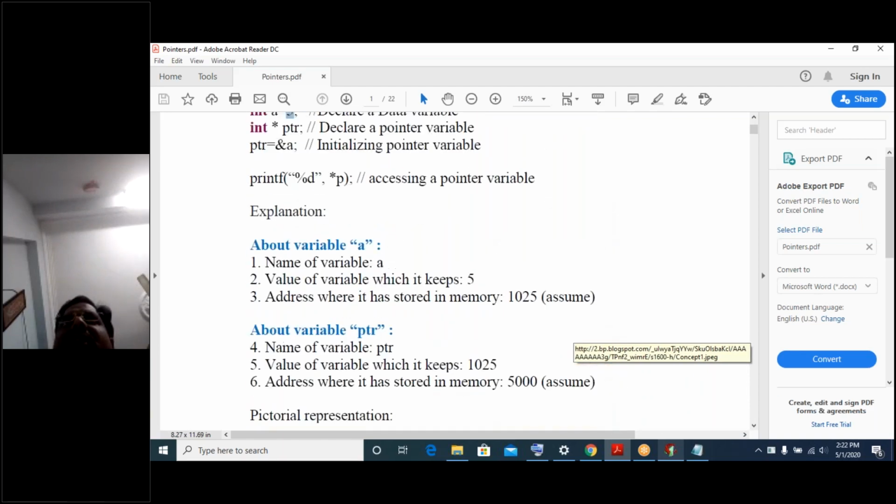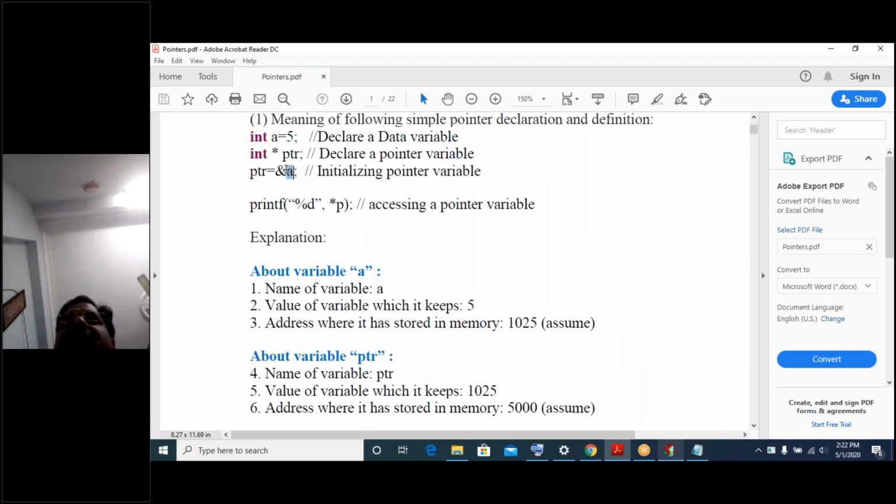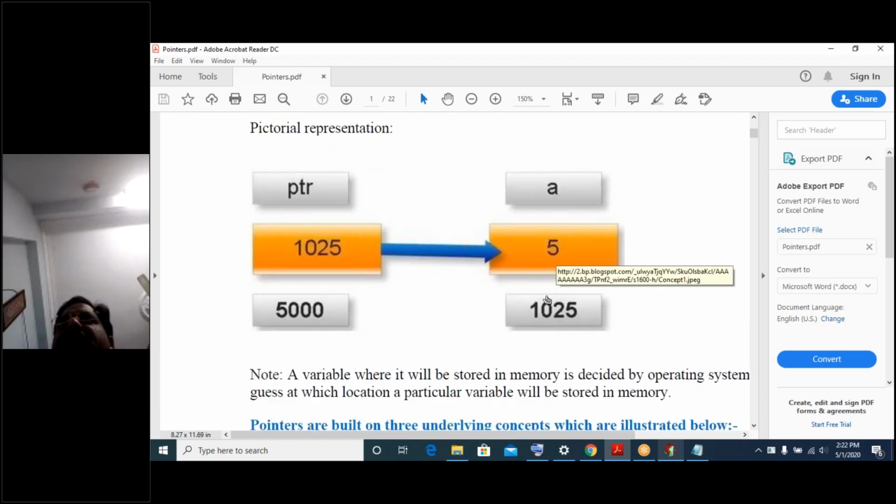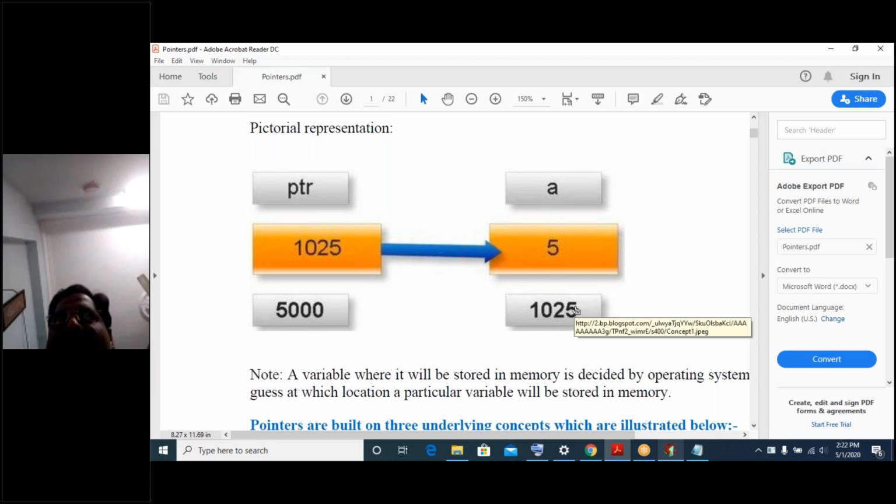This is what we said: the address value of A. What is the address value of variable A? 1025. As per this pictorial representation, we can say 1025 because it's just an assumption. But how can you access this address? Ampersand A gives the address location 1025.